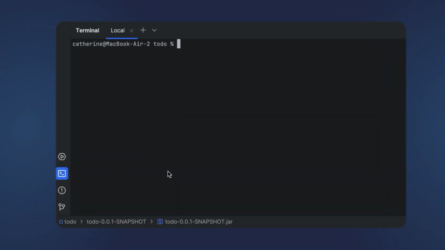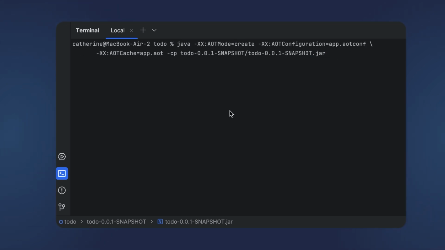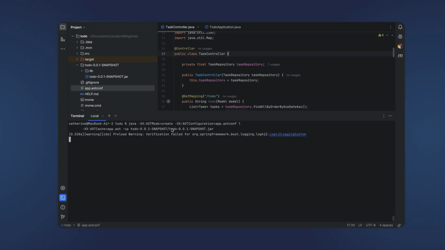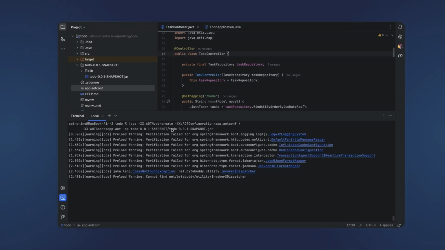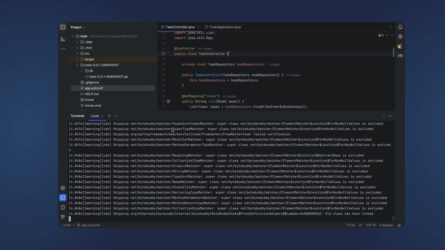Now we need to use the configuration file to create the cache. For that, we use 3 flags: AOT mode set to create, AOT configuration pointing to the configuration file app.aotconf, and AOT cache to create the cache named app.aot. And we are pointing to the jar file, but this step doesn't run the application, only creates the cache.